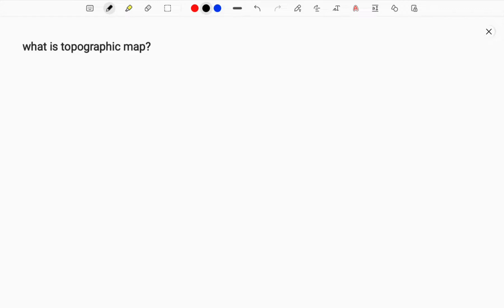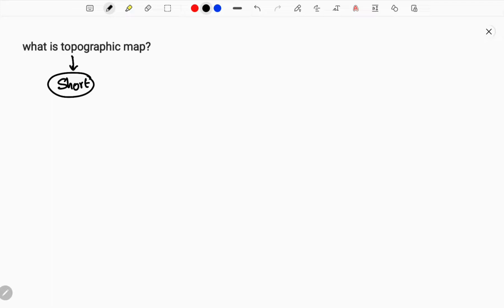Then we can see what a topographic map is. A map is a simple image, but what is a topographic map? A topographic map is something geographically defined. You need to know and understand exactly what it is. So what does topo mean? Topos means short, so it's a Greek word.